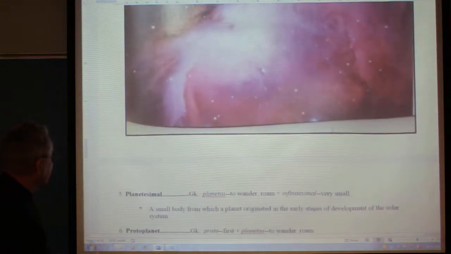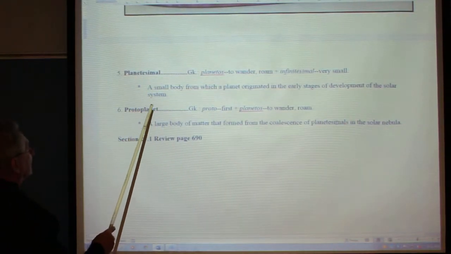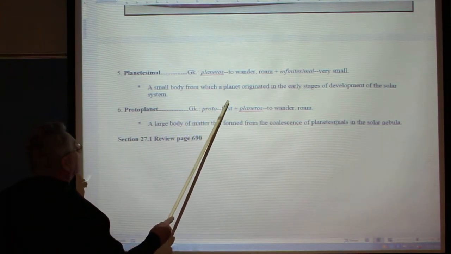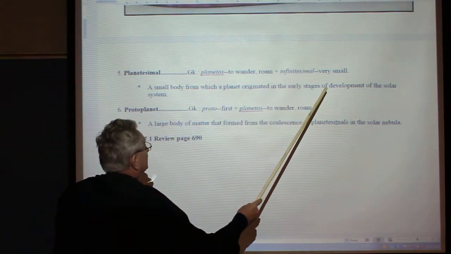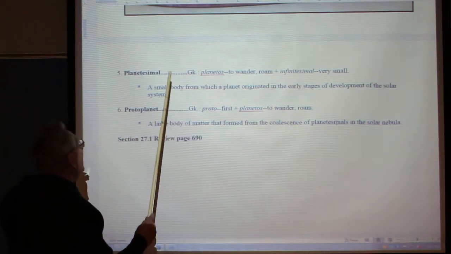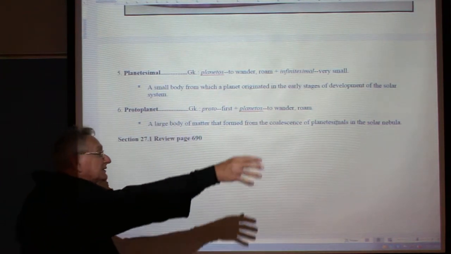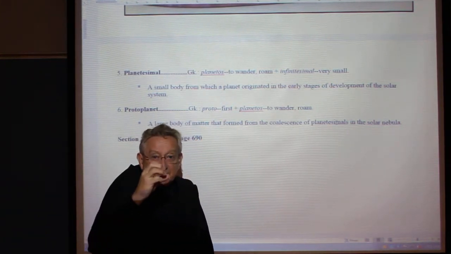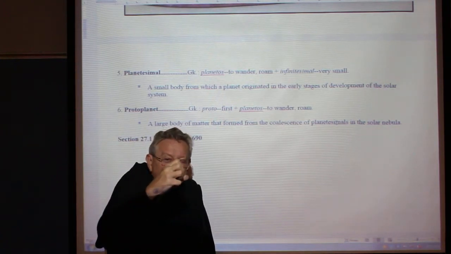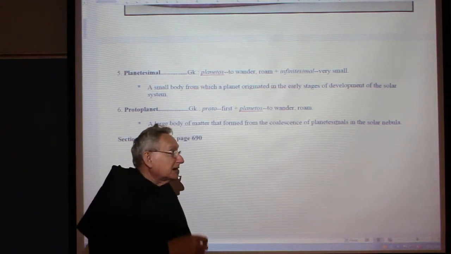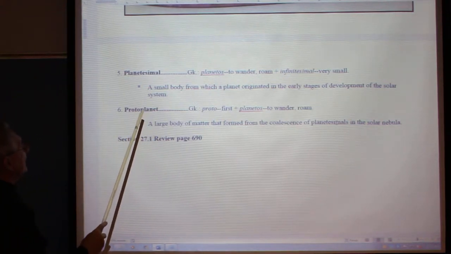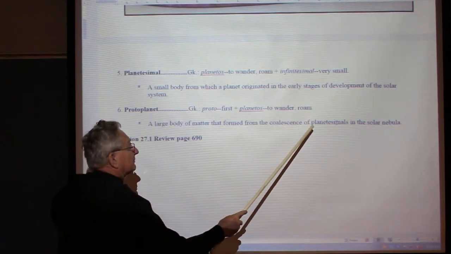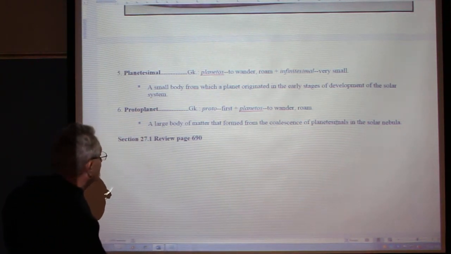Next word, please. Look at planetesimal. That is the same root, of course. What is it? A small body from which a planet originated in the earlier stages of development of the solar system. In other words, the main sun is out there, and the little particles left may form a planetesimal. And then later, when that becomes more and more pulled together by gravity, it becomes a protoplanet, a larger body of matter that formed from the coalescence of the planetesimals in the solar nebula.